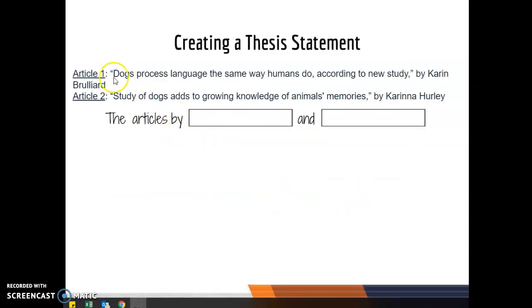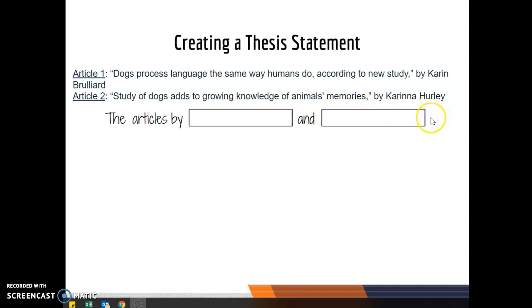So we know that we had two articles. Article 1 was Dogs Process Language the Same Way Humans Do, according to new study by Karen Brouillard. And Article 2, Study of Dogs Adds to Growing Knowledge of Animals' Memories by Karina Hurley. We can put the authors' names here, and that would help us fill in the sentence. We could also put the title of the article, but since the title is so long, I think we should stick with the authors' names. And then we need to include the information.